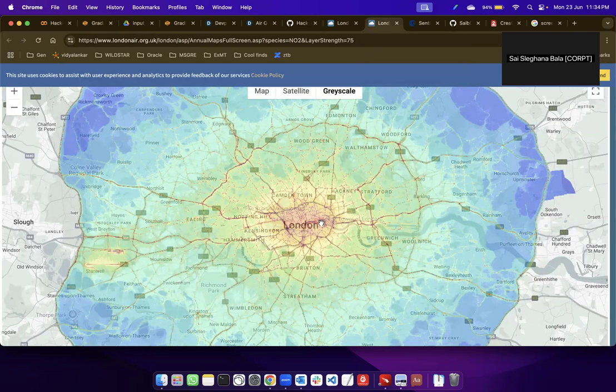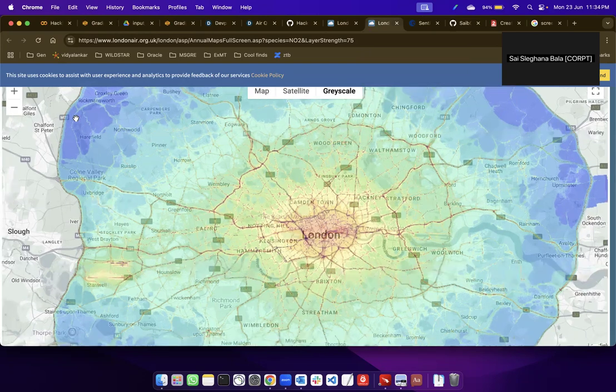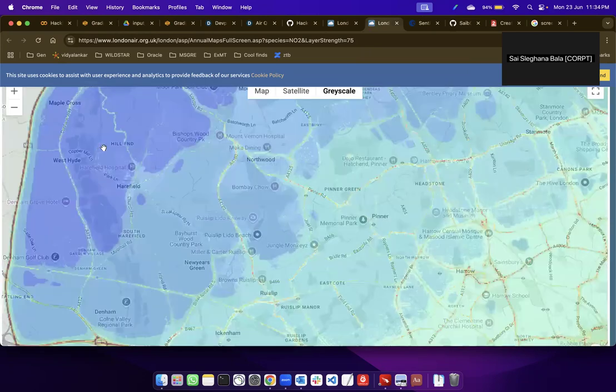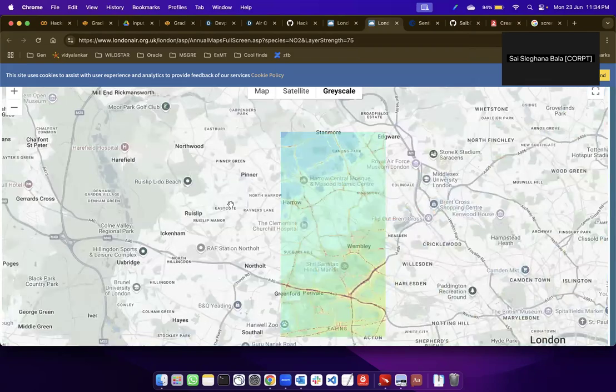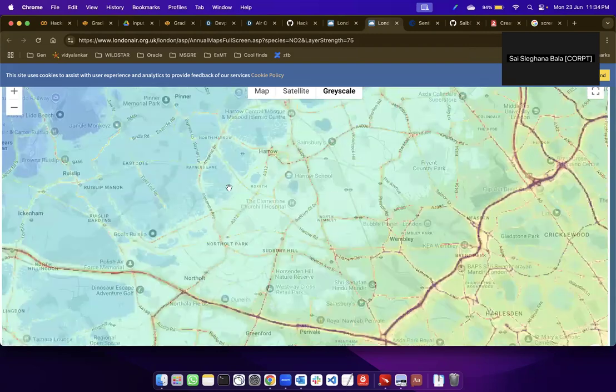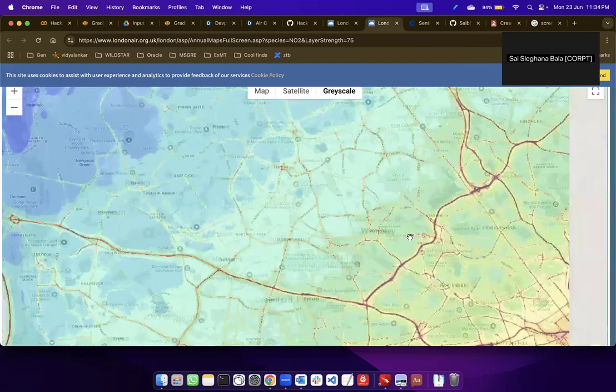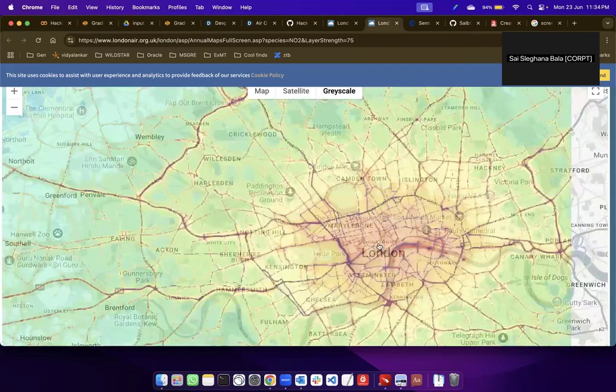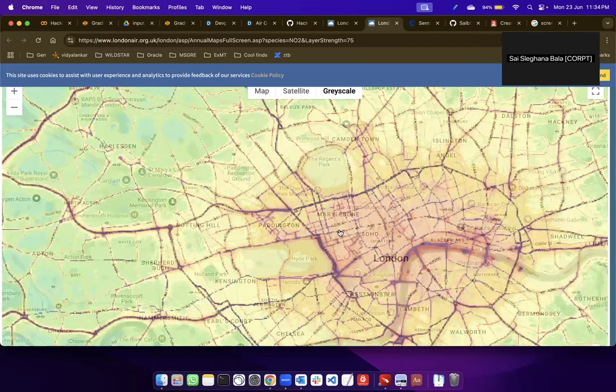This is very specific to the London region itself, but this region also is split into various topographical regions, like densely forested regions which have a very low NO2 value, higher to moderately populated areas which might have NO2 values in this greener region, and densely populated metropolitan regions which have a very high NO2 level.